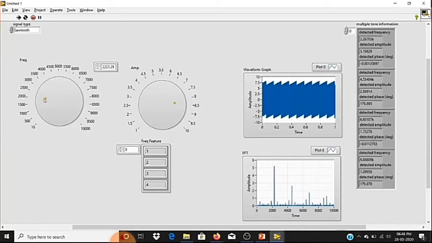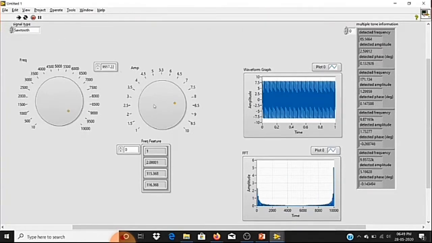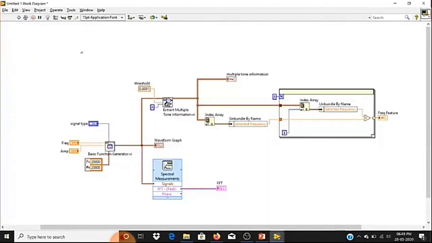Because if you want to get proper multi-tone features, the sampling should be 20 times greater than your actual signal frequency. So up to 2000 it will work properly. If you want to make this work for 10,000 also, the only thing you are supposed to do is increase the number of samples.